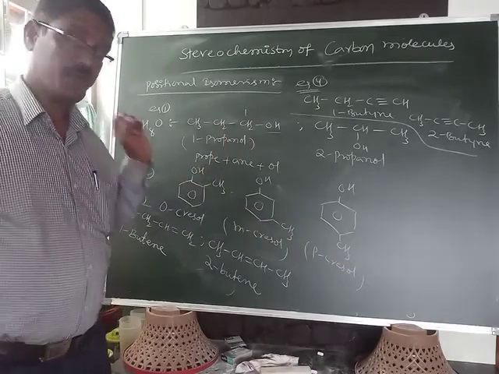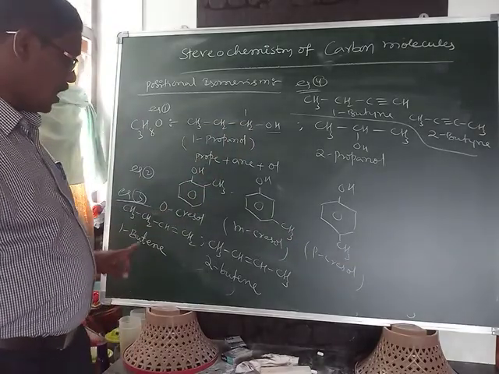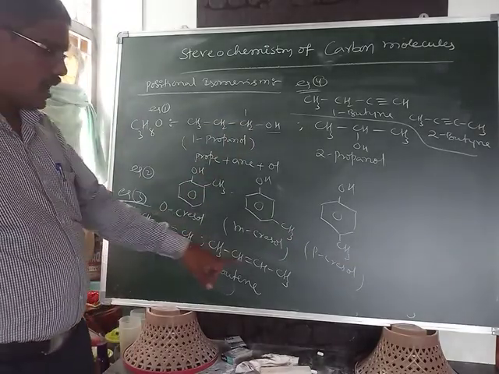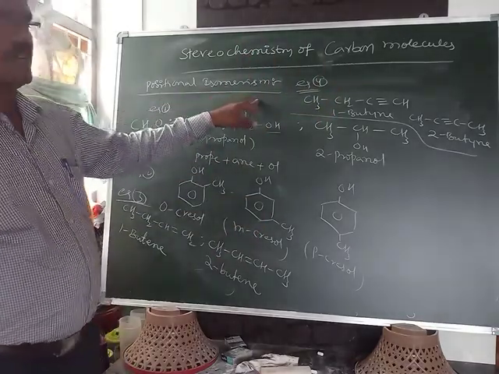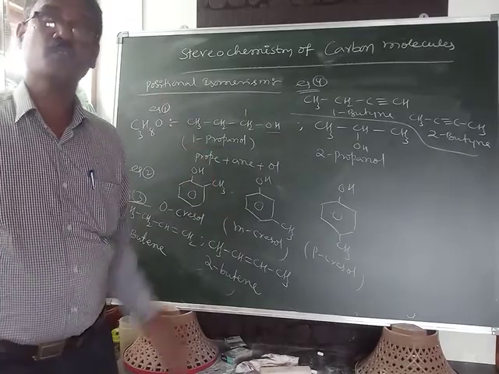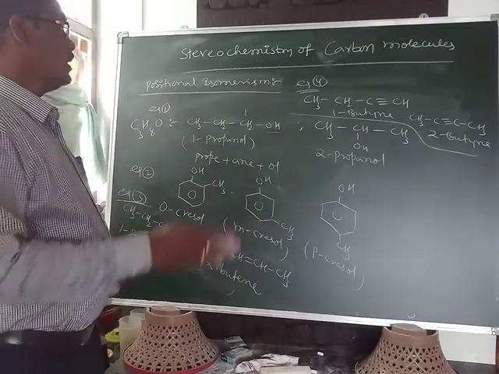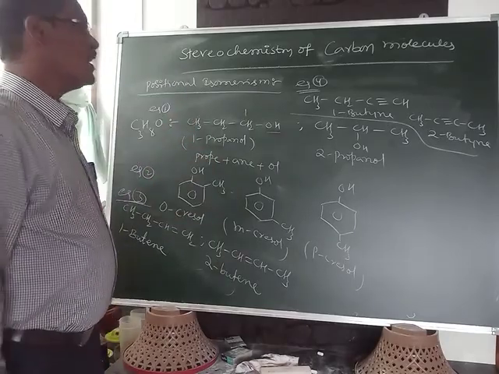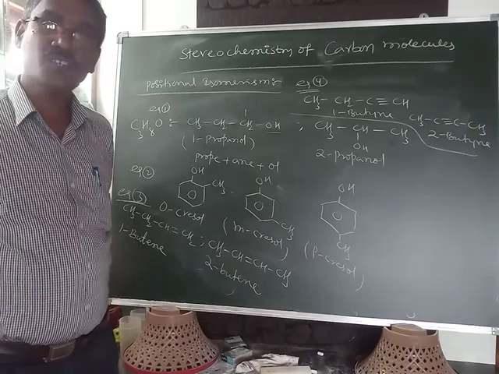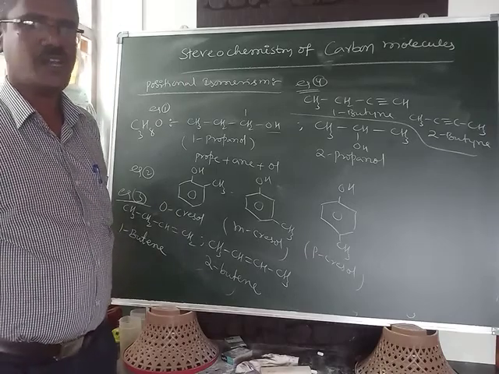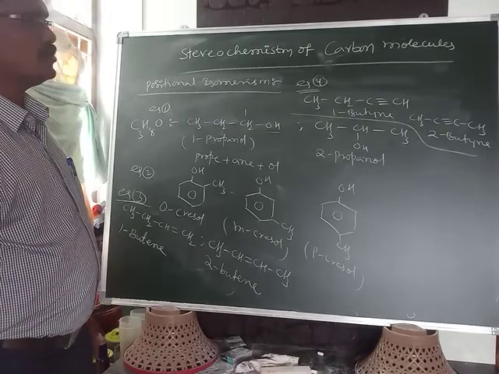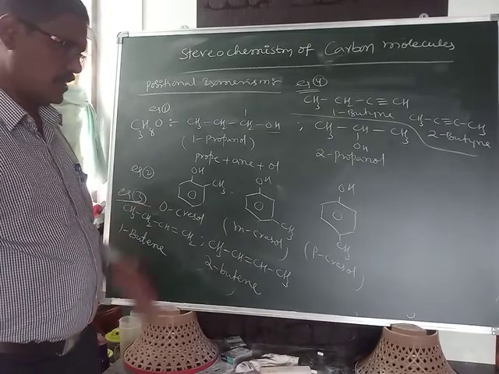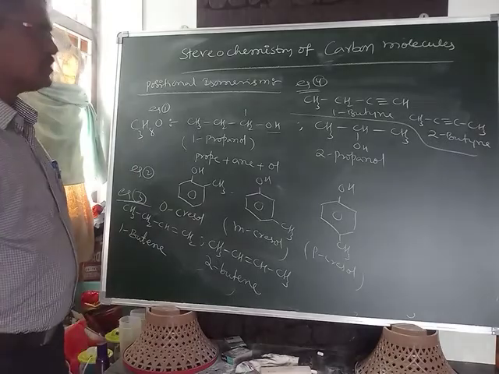The change in the position of the substituent, or the position of the double bond or triple bond, is called positional isomerism. The different isomers that exist in positional isomerism are called positional isomers. So these are the 4 examples for positional isomers or isomerism.